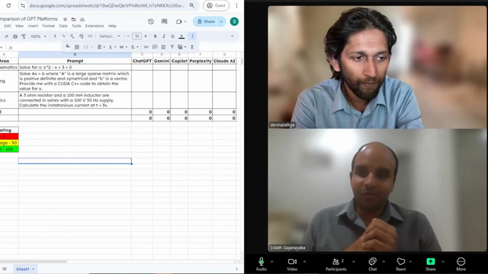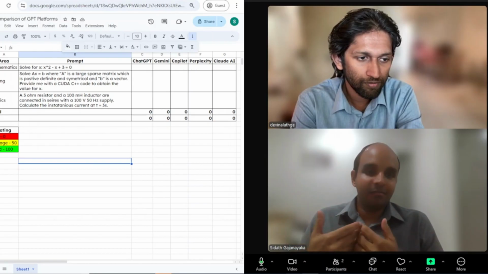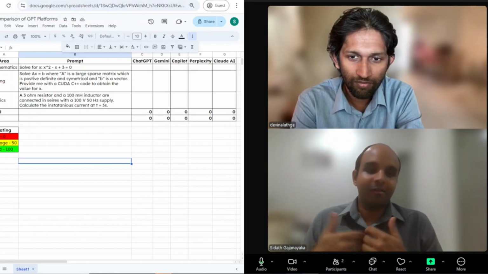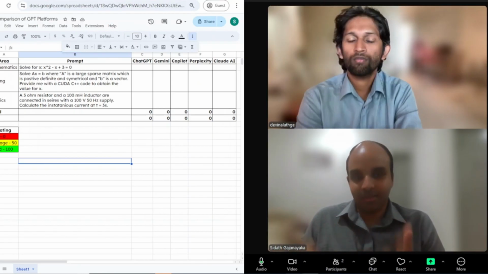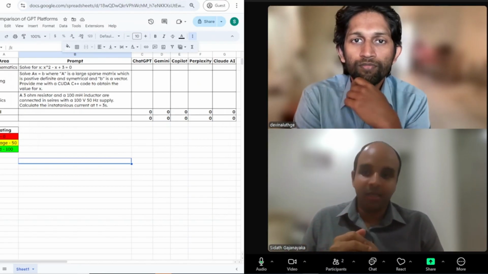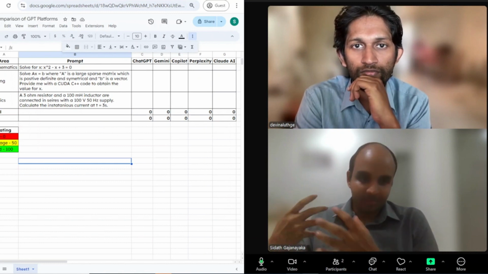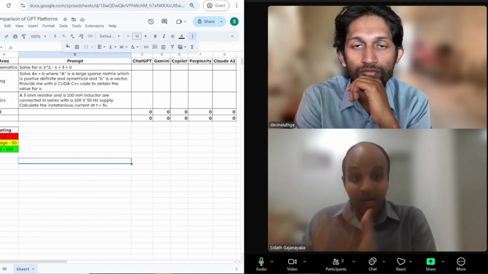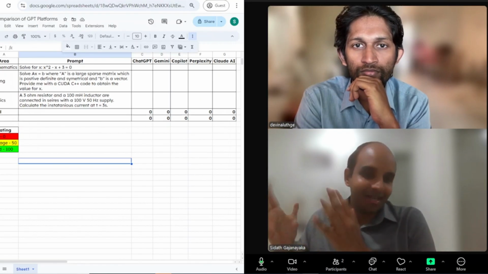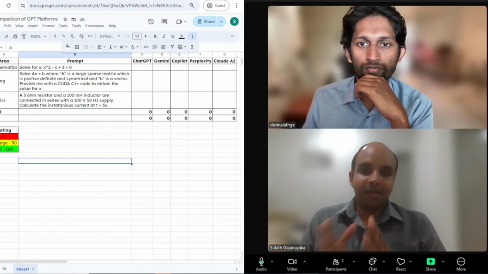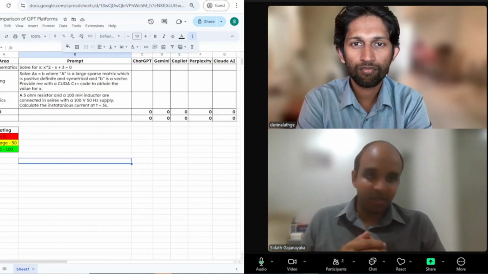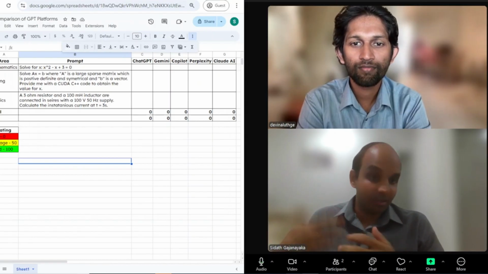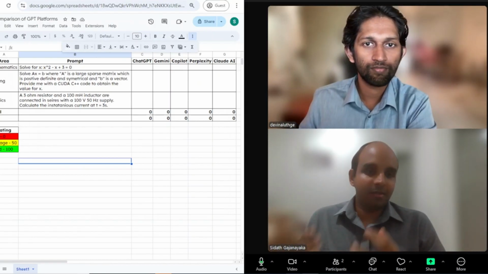Thanks, Devin. So, rating we will do as bad, average, and good. Bad being an answer which is completely useless or unrelated or doesn't make any sense, or basically doesn't achieve what we want the AI to achieve. Average is where it gives some kind of a solution or a partial answer to the problem, but not exactly what we are looking for. And then, of course, good means it gives exactly the answer we are looking for. Sometimes AI models tend to explain more. That's perfectly fine, but it gives the primary result that we are looking for.